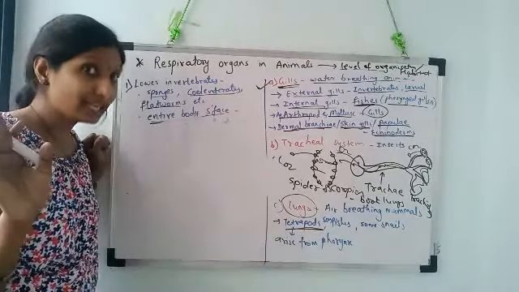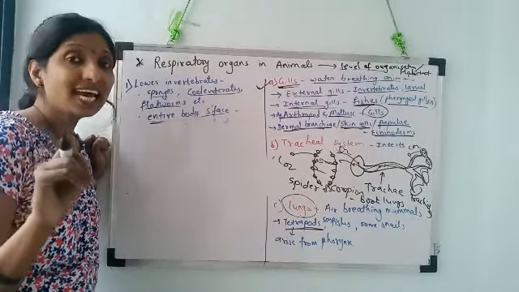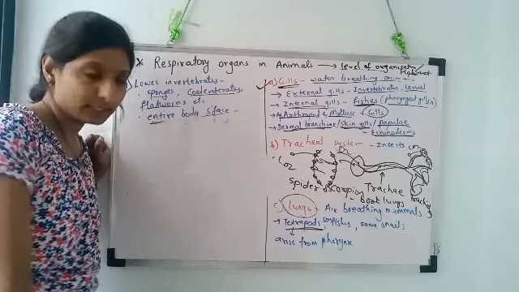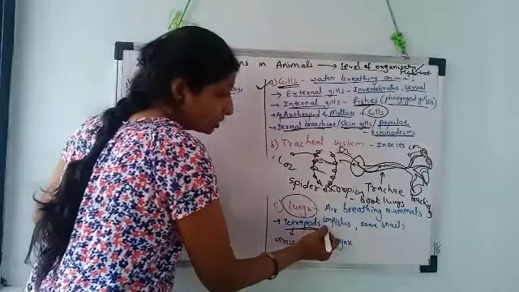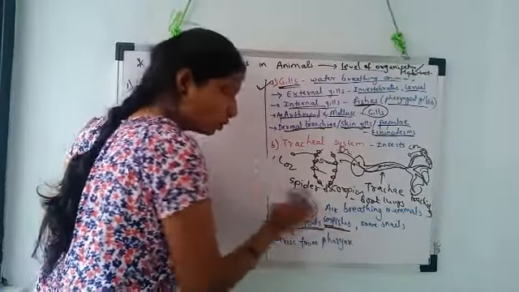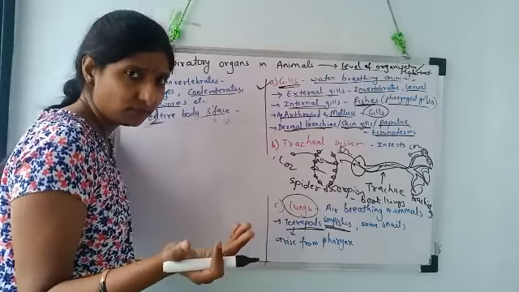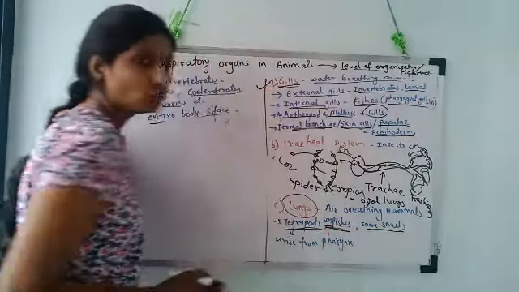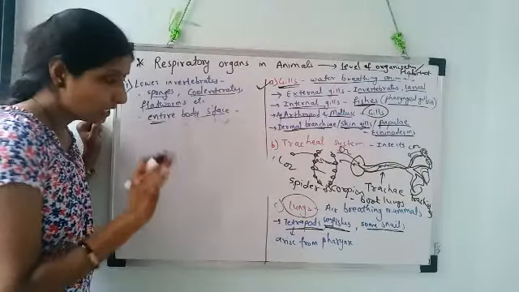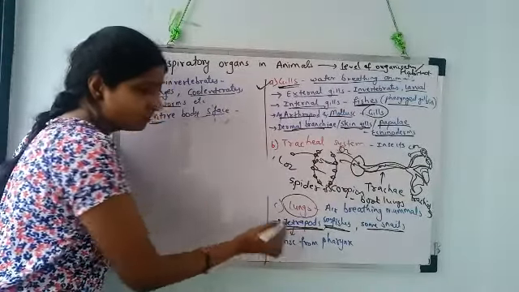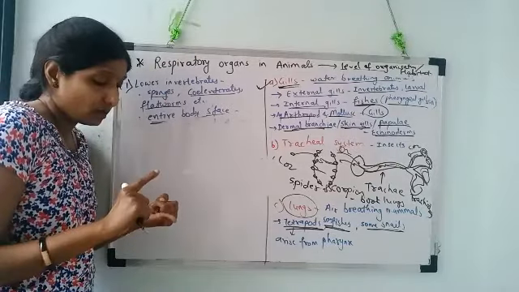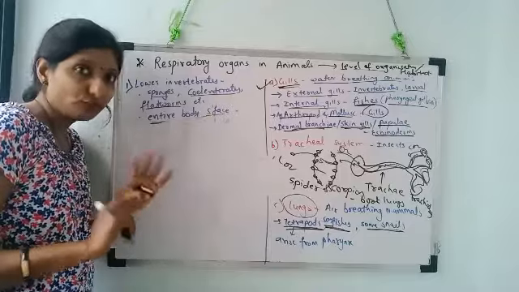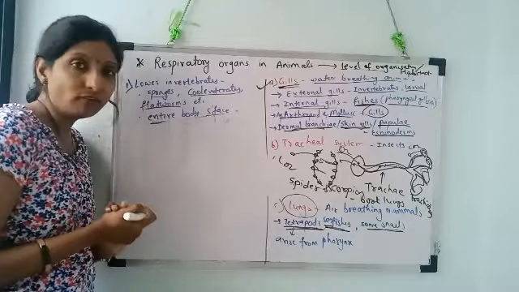We have studied animal classification. Okay, tetrapods means animals having paired limbs, forelimbs and hind limbs, except reptiles. But still they have lungs. Some fishes also show the presence of lungs. We have studied the type of connecting link of the fish, that is lungfish. And some snails also show the presence of lungs. So, tetrapods. Who are tetrapods? Amphibians, reptiles, aves and mammals. These four are tetrapods. They all show the presence of lungs.